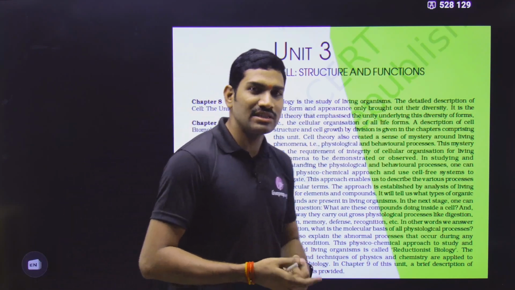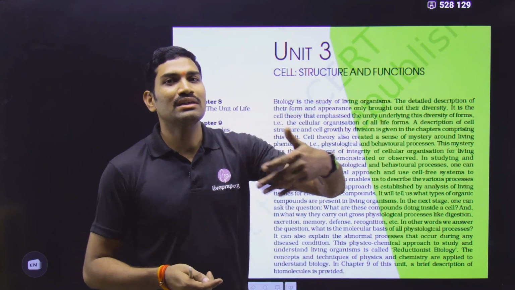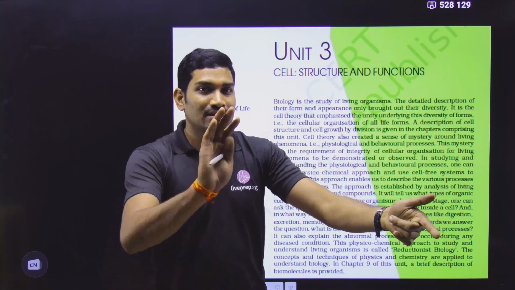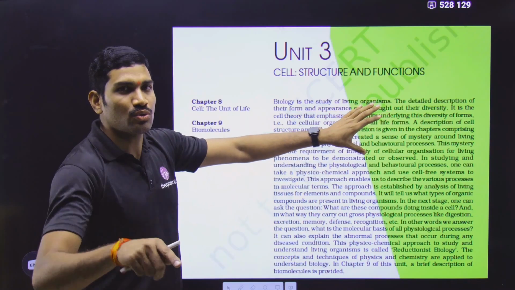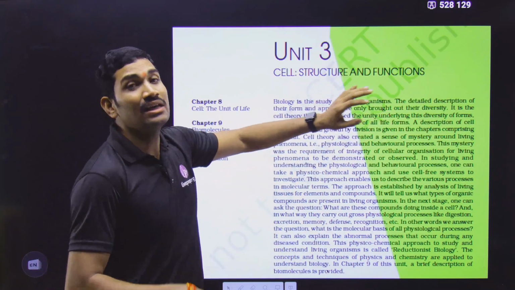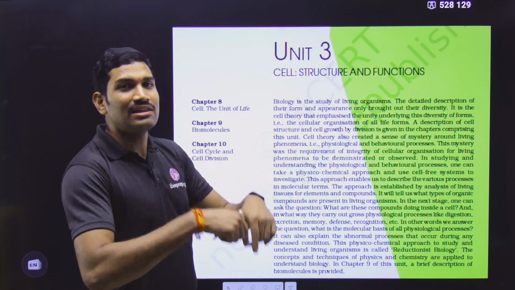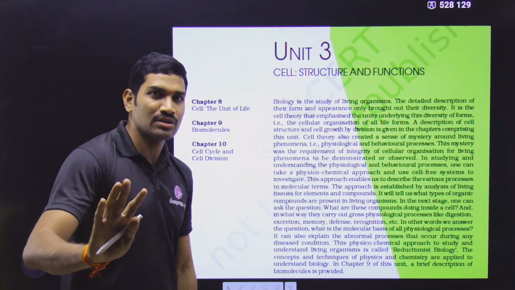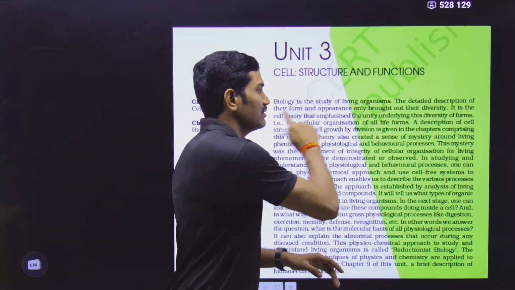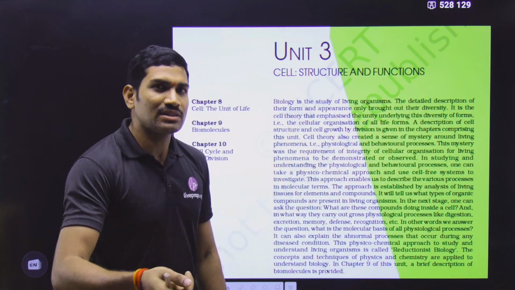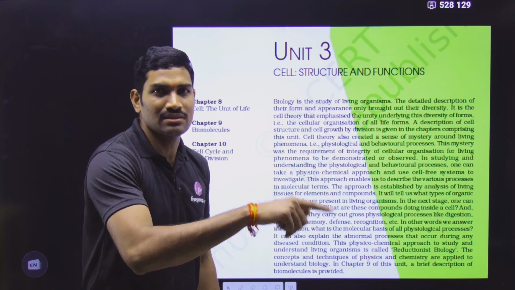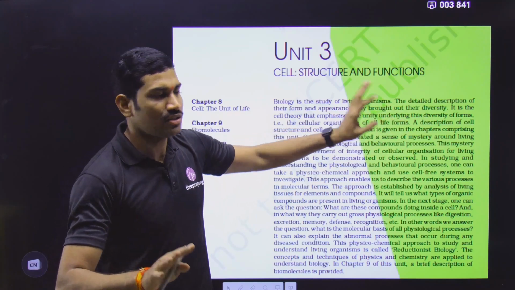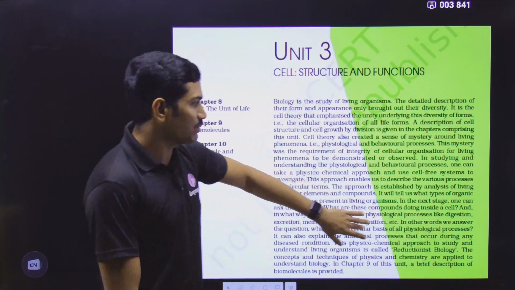So what I am thinking is, first let us complete the cell theory from the regular chapter, and as soon as that content is completed, I will come back to this particular part, so that you can understand it in a much better way than in this lecture. Understood or not? Anyhow, the remaining content is not related to this chapter. So as of now we are not starting with this part. After one or two lectures, once we complete the cell theory, we will come back and go through this content. So for now we are skipping this part.